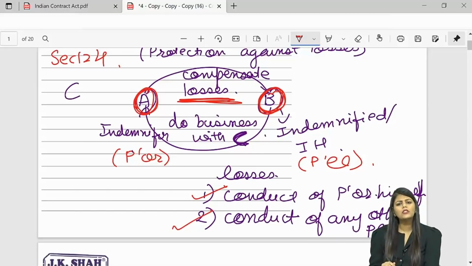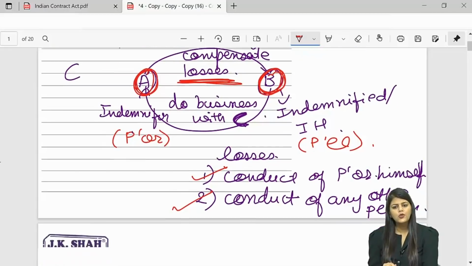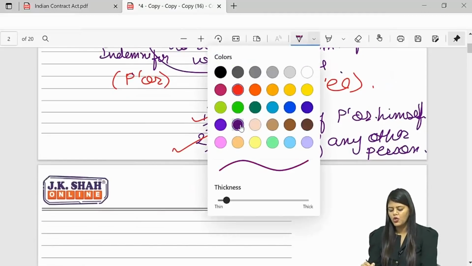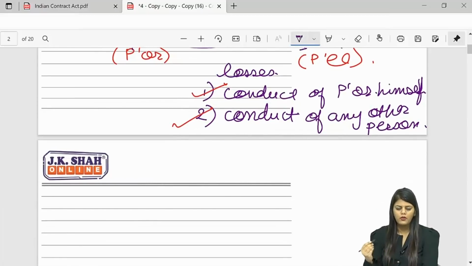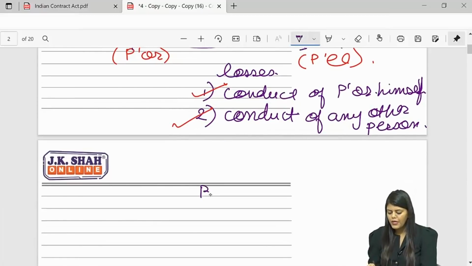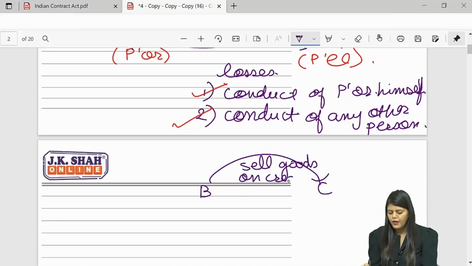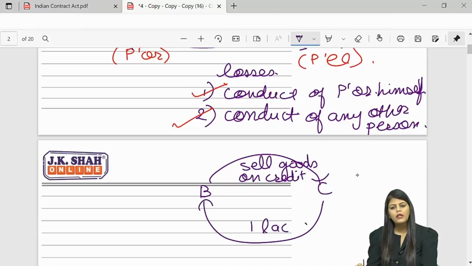So ma'am, which losses are you talking about? I will continue with the same example. Now B feels, oh, A is giving me assurance for losses, I can enter into a contract with C. So B contracts with C. Doing business can be anything: selling goods, buying goods, giving loan, taking loan. So B sells goods to C on credit and C promises to pay 1 lakh. C defaults.